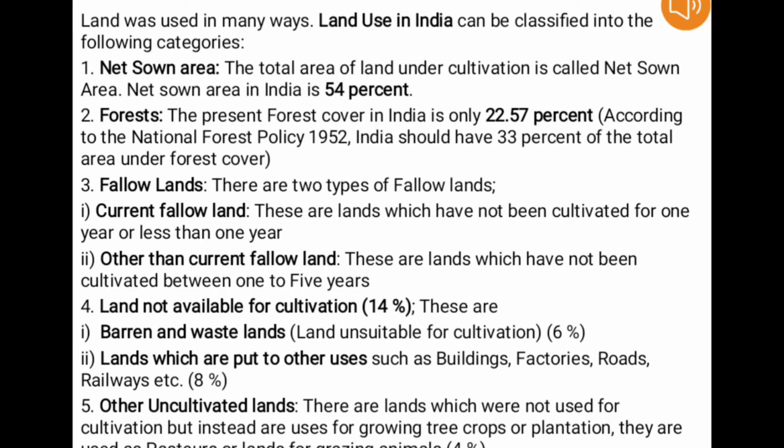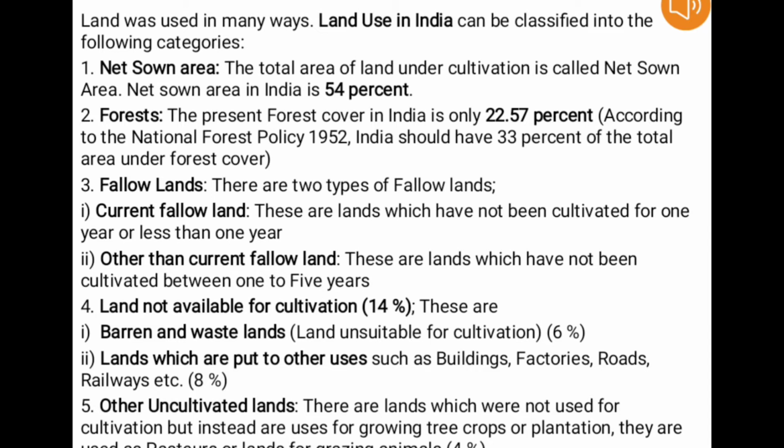Now let us go to another important part of land resources, that is land use. Land is used in many ways, or there are different uses of land, and we need to classify these uses so that we will have a better understanding of the different land uses. Land use in India can be classified into the following categories.